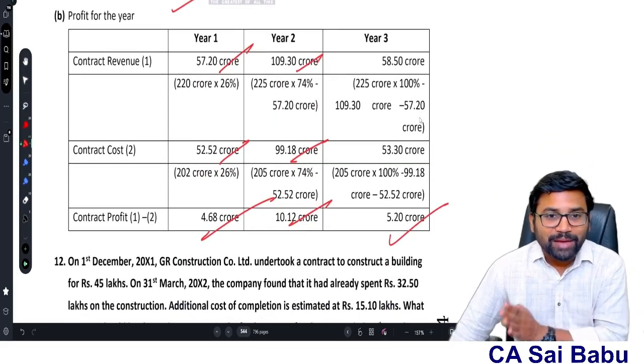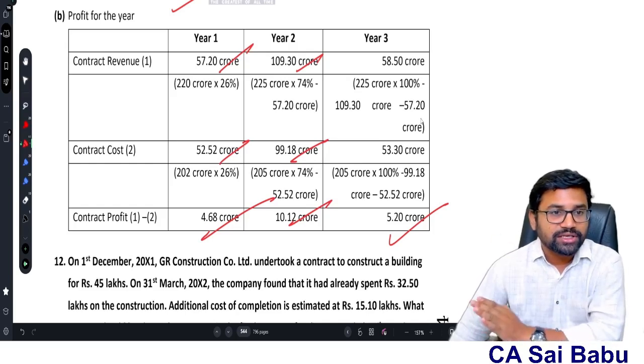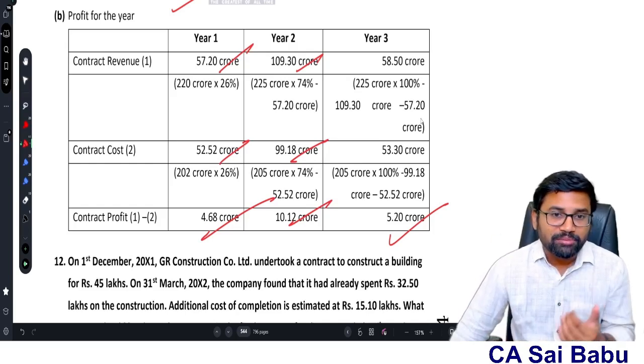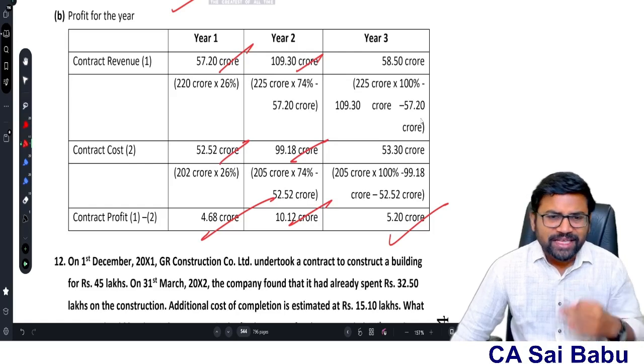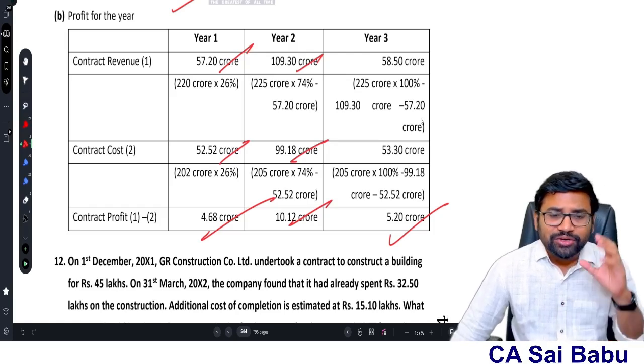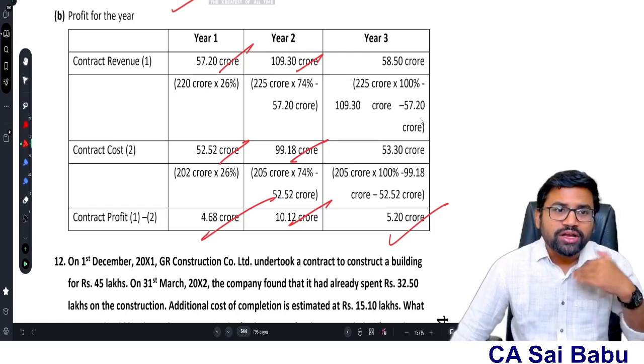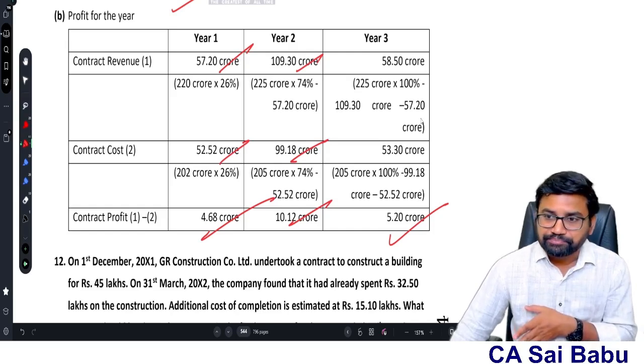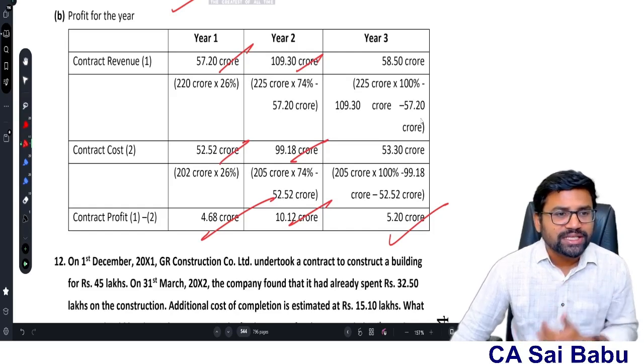prepare like the table format, sir. Year 1, year 2, year 3. This will be more easy. Like problem number 9. So different ways of presentation, sir. Ultimately, what is the revenue? How much already you recognized? Minus it. You will get the revenue to be recognized in the current year.